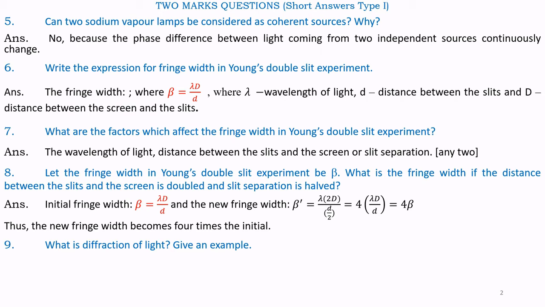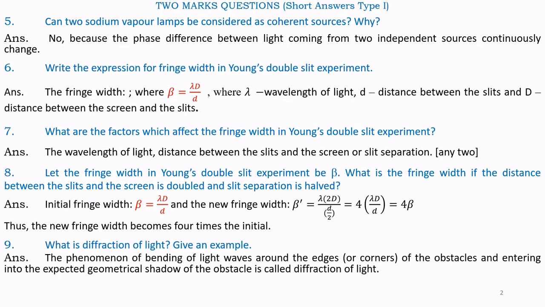Question number 9. What is the diffraction of light? Give an example. Answer. The phenomenon of bending of light waves around the edges or corners of obstacles and entering into the expected geometrical shadow of the obstacle is called diffraction of light.